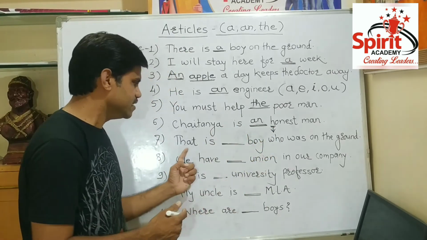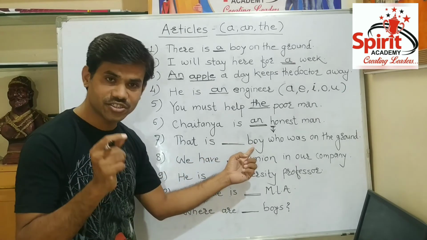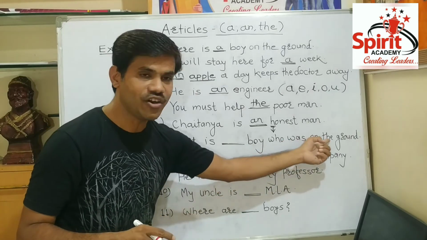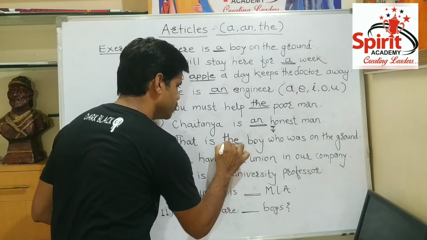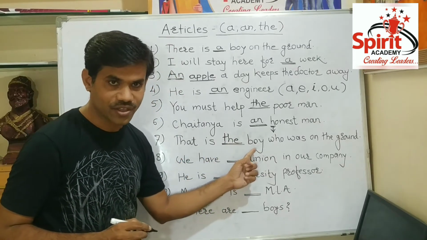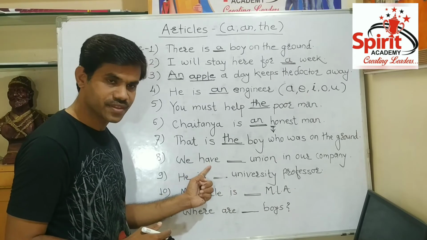The next is, that is, now we have to use the, because we are speaking about a specific boy who was on the ground. That is the boy who was on the ground. The next sentence is, we have.